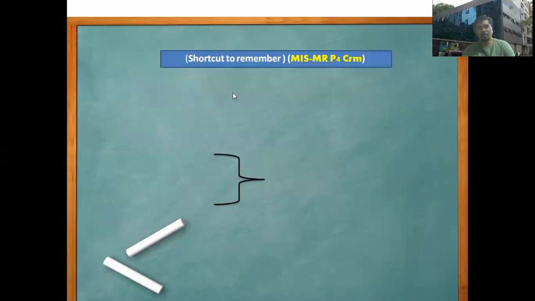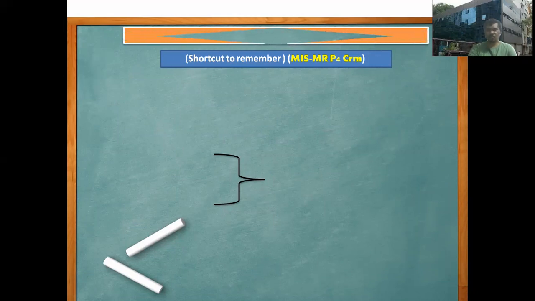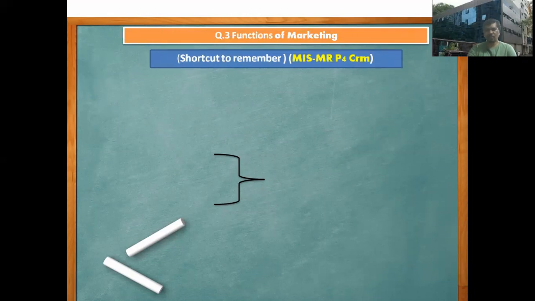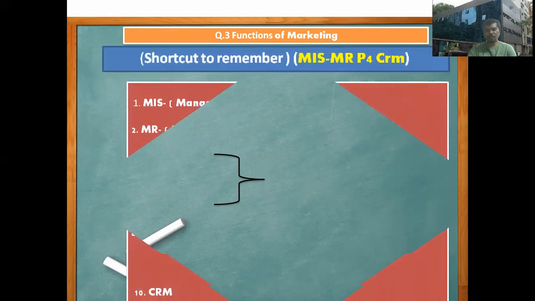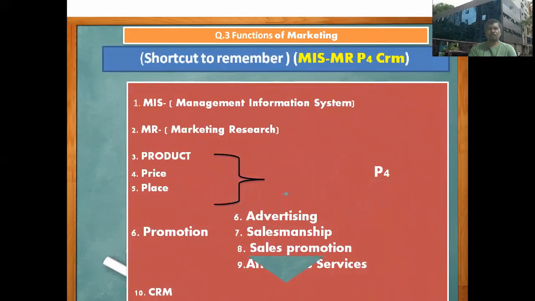These are the recaps. With the help of these shortcuts, we can very easily understand the functions of marketing: MIS, MR, P4, and CRM. Once more, I would like to go through the recap. MIS, then MR, product, price, place, then promotion, and then CRM.